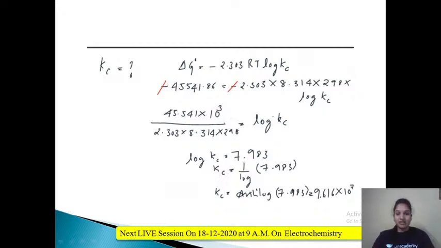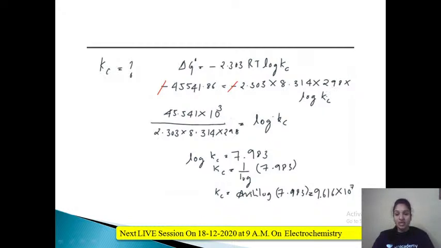This negative and negative get cancelled. Temperature given in the question is in Kelvin. It should be in Kelvin because the gas constant is in Kelvin, 8.314 joules per mole per Kelvin. If the temperature is given in degree Celsius, you need to convert it into Kelvin. But here it is directly given in Kelvin, so we don't have to worry about it.